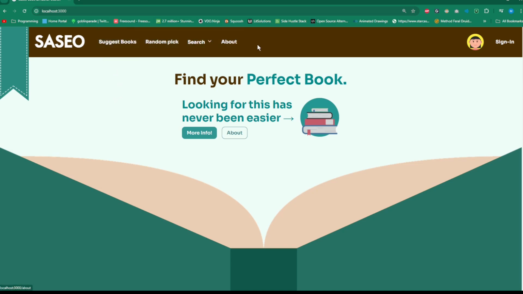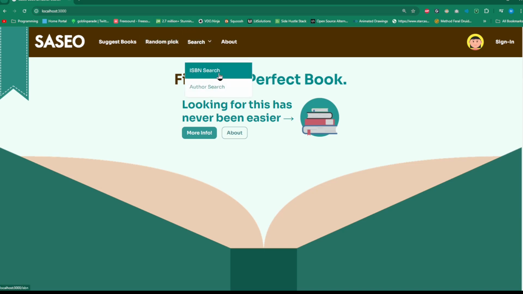As you can see, there are 4 sections here, really 3 main sections. One section is suggest books, which is exactly what you would figure it would be. This section allows the user to pick a genre and the number of books to be suggested, and Saseo will ping the OpenLibrary API, find those books, and randomly pick from that pile and send them to the user as book suggestions. Random pick is the same thing, but OpenLibrary will pick the genre and pick one book from that pile and suggest it to the user.